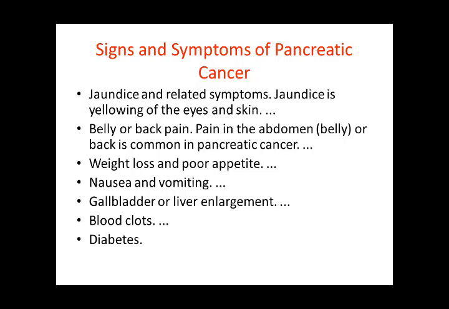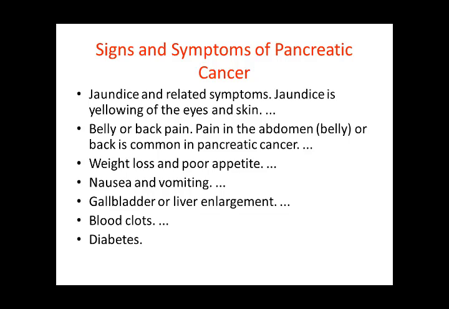Jaundice is yellowish coloration of the skin, eyes and sclera. Then belly or back pain, because I told you this pain is shooting in nature. It radiates from front to back. So this is backache. Pain in the abdomen starts from the abdominal side and goes back.